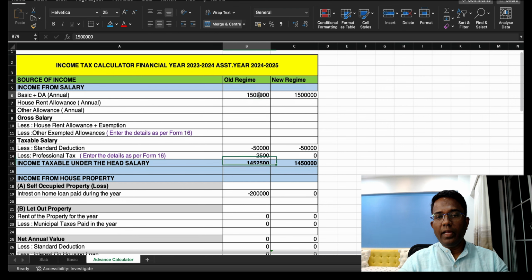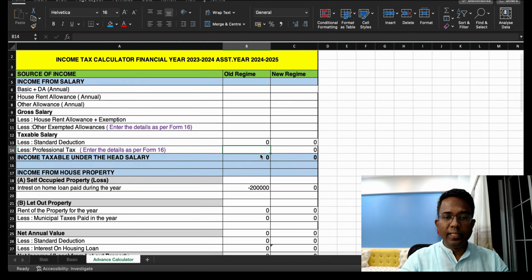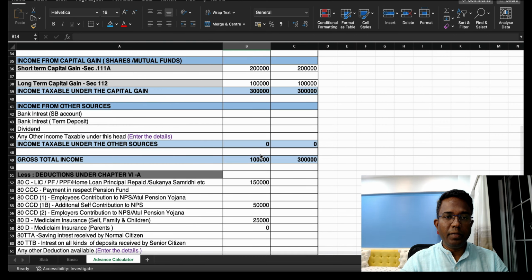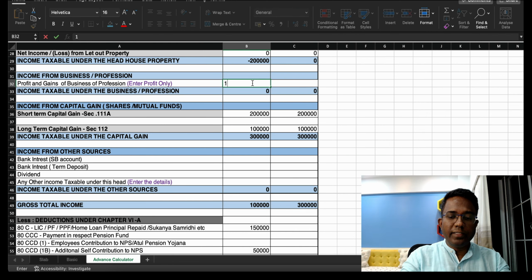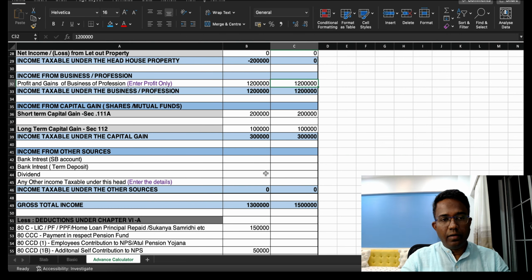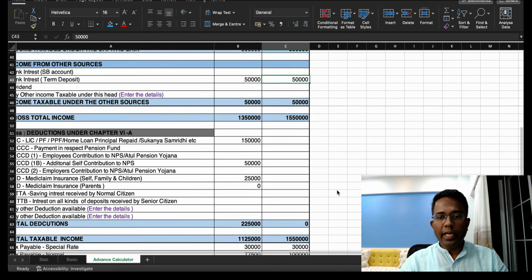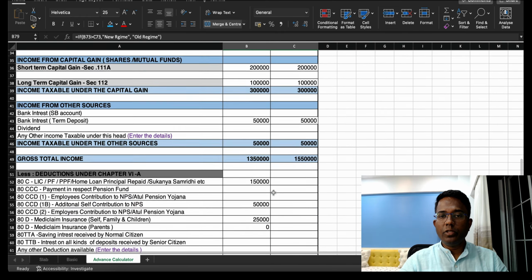So again I will change it a little bit, for those who are MSME business owners. Let us keep the rest of all the things the same. Say for example, in case people have income from business profession, here you need to enter the profit. So say for example, if the profit is 12 lakh rupees and bank FD interest is say for example 50,000 rupees. So can you see here the tax under the old regime and the tax under the new regime? So which regime is better? The old regime is better. So this is the beauty of it.